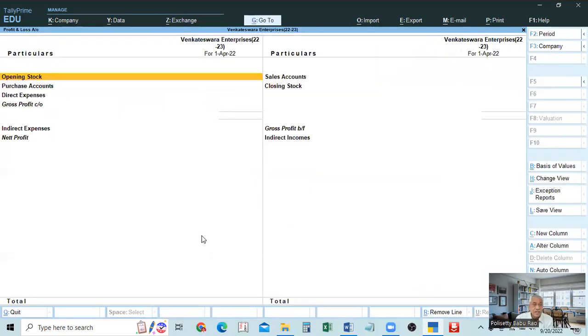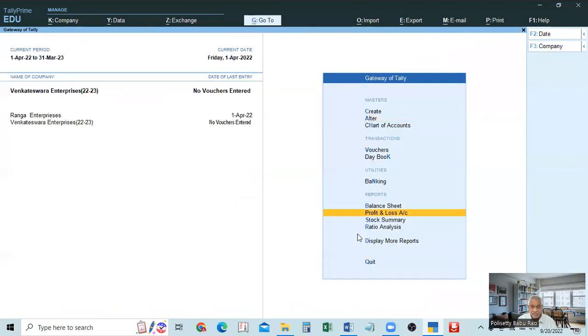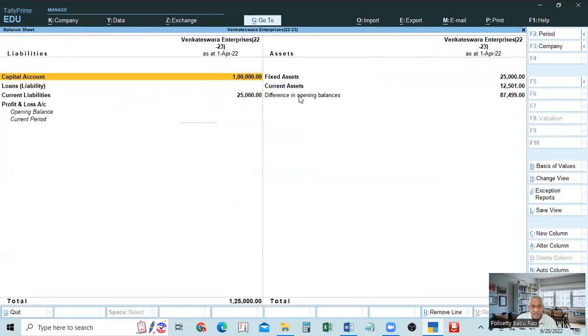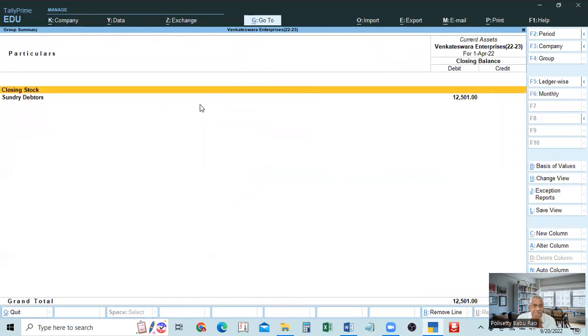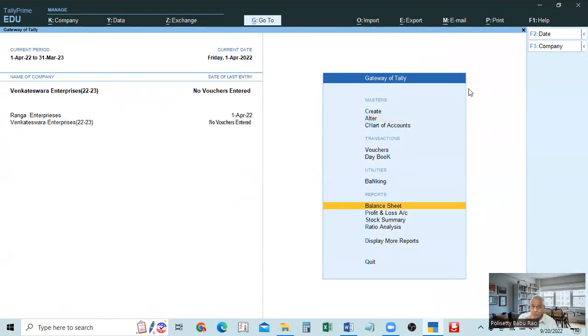See here, before purchases, there is opening stock. We have not given any amount. So here is opening stock, and after sales, there is closing stock. It is showing now. Then similarly we go to the balance sheet, current assets. On the asset side, sundry debtors is there, closing stock is shown, but the amount is not available. Understand? So to create this, we have to create only the stock account without any balance.